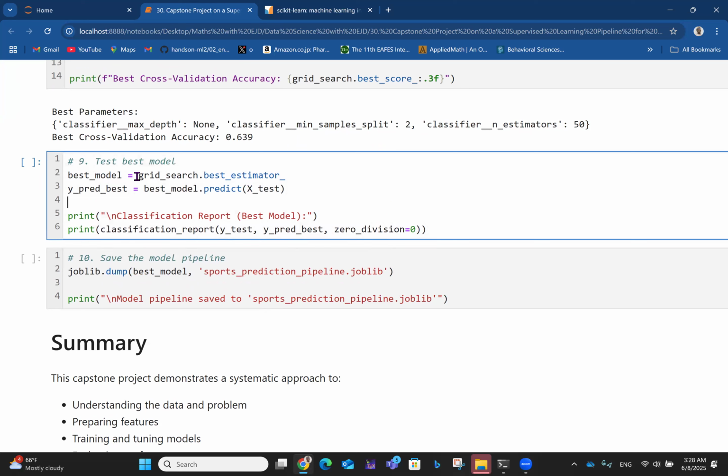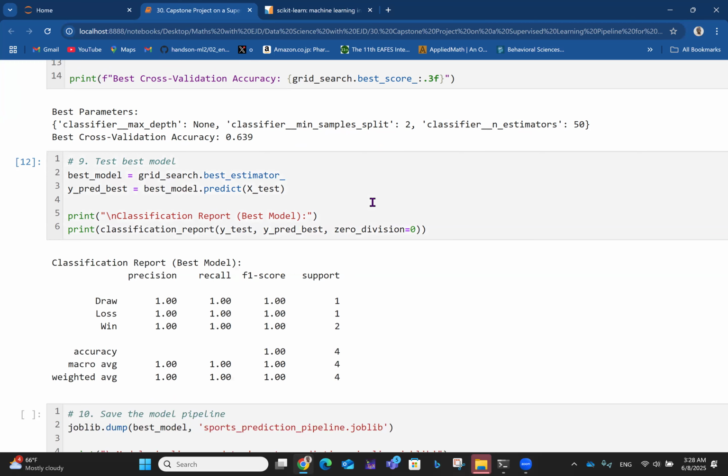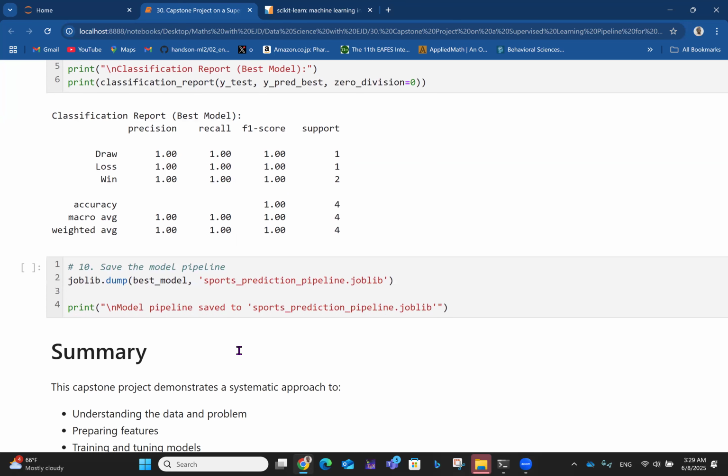So the next thing is we want to test the best model. The best model is now grid_search.best_estimator_. Then y_pred, the predicted value of our best model, is best_model.predict(X_test). And then it gives us classification reports and all that. So we run this again. You see everything is now looking perfect. The accuracy is 100%. Everything just works excellently well for testing the best model now.